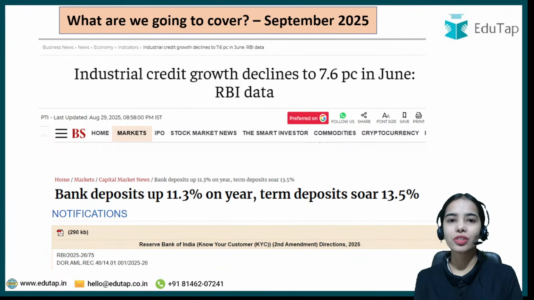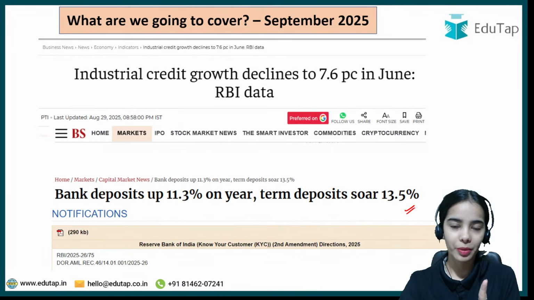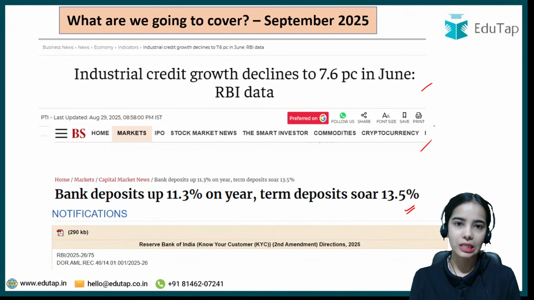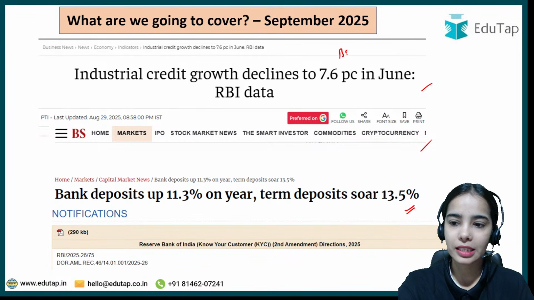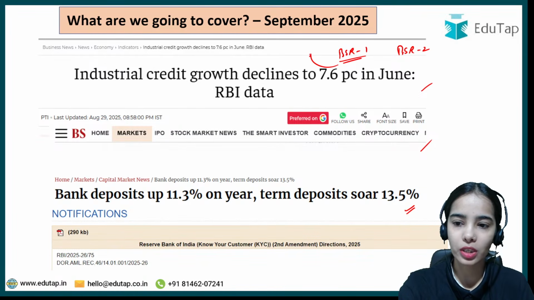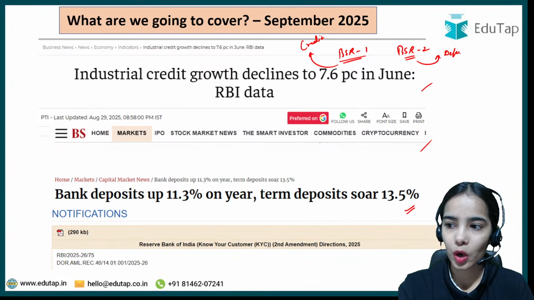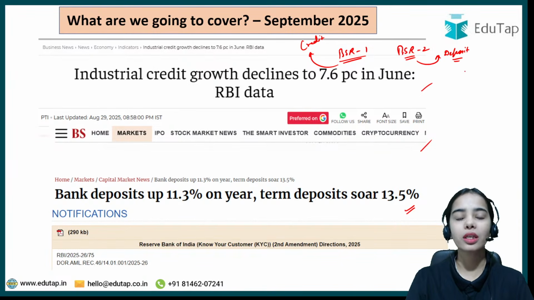And today we are going to discuss three important news articles: an important RBI notification and two important RBI press releases. First of all, the Reserve Bank of India has released BSR 1 and BSR 2. BSR 1 is for the credit data and BSR 2 is for the deposit data of the scheduled commercial banks, excluding the RRBs, the regional rural banks.